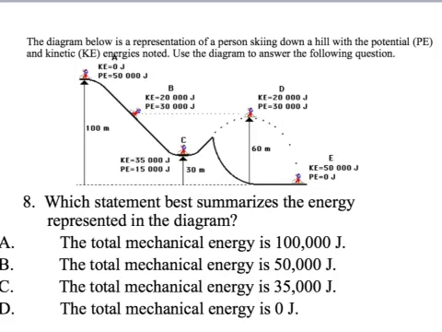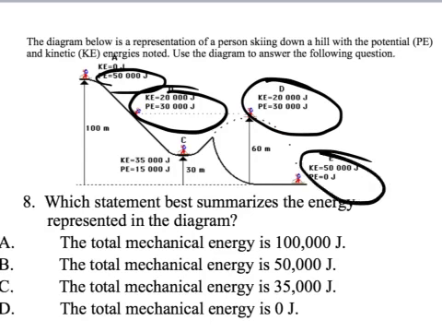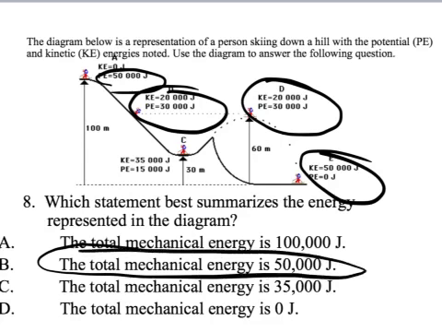Okay, the diagram below is a representation of a person skiing down a hill with potential energy and kinetic energies noted. Use the diagram to answer the following question. Which statement best summarizes the energy represented? Well, look, we have 50,000 joules here. We have 50,000 when you add them together, 50,000 and then 50,000. The total mechanical energy is not 100,000 because it's transferring back and forth between kinetic energy and potential energy. It's 50,000. It's always going to be 50,000. We don't lose energy. We don't gain energy. We transform it. We transform some of it to kinetic and then back to potential.